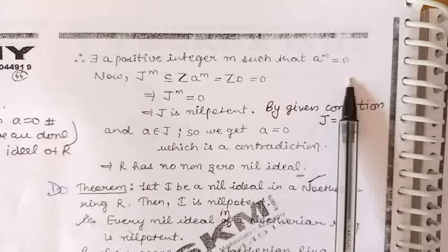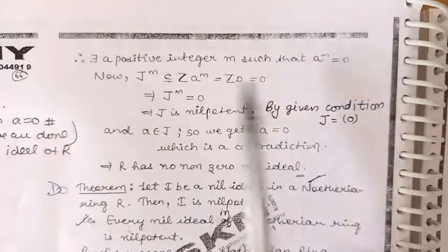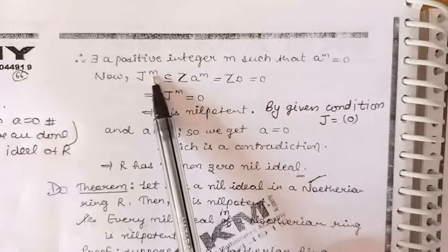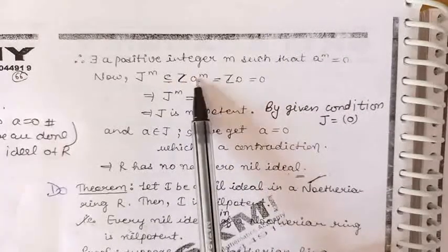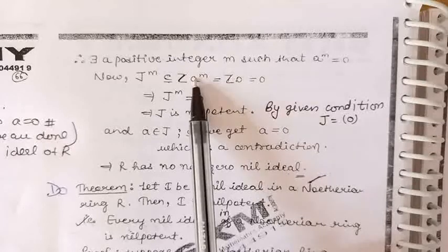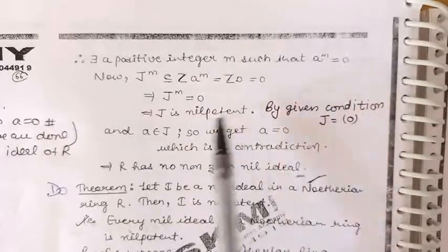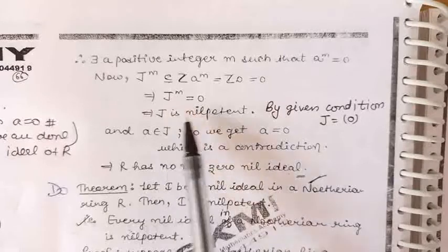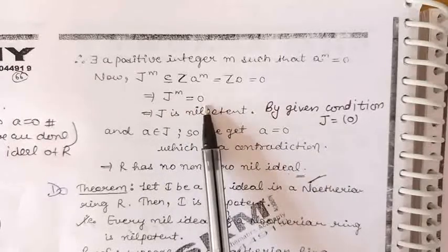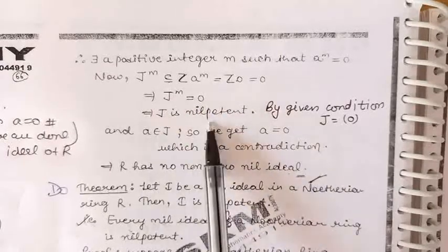Now because J is equal to Z into A, J raised to the power m will be Z into A raised to the power m. A raised to the power m is 0, so we get J raised to the power m is equal to 0. So by definition, J is nilpotent.